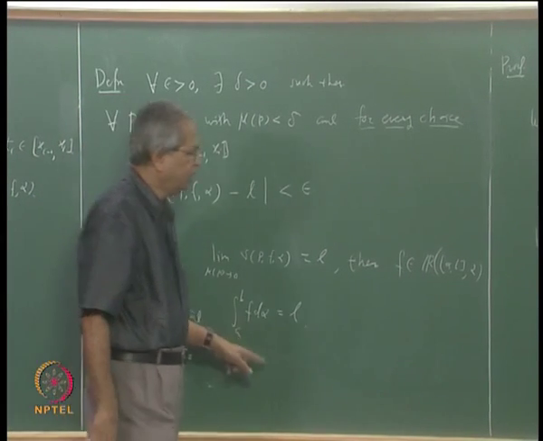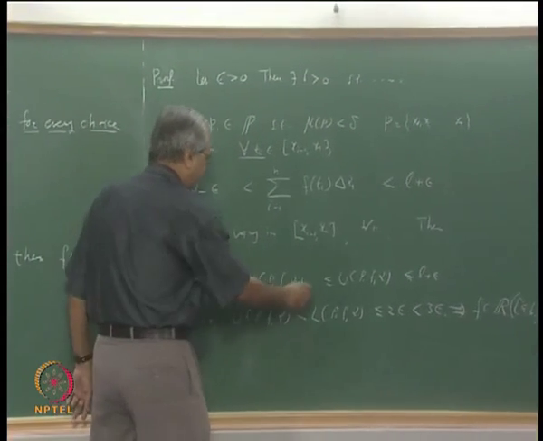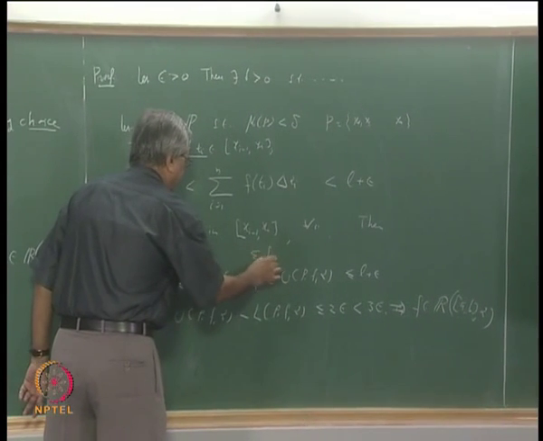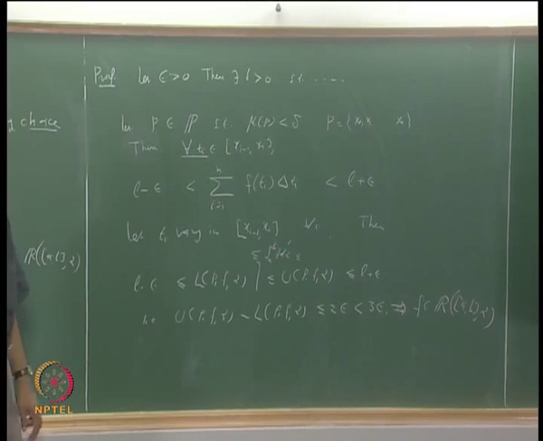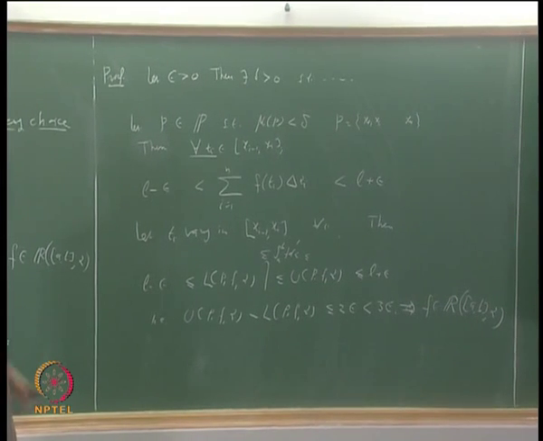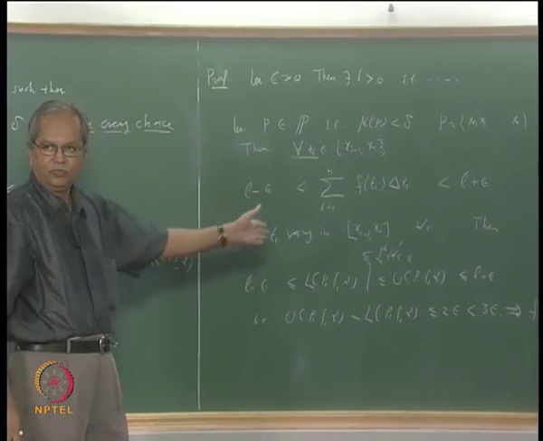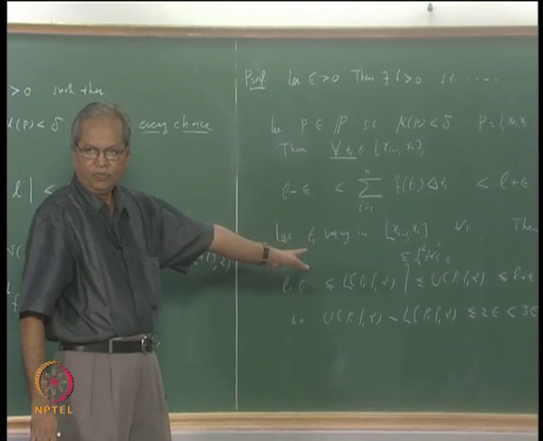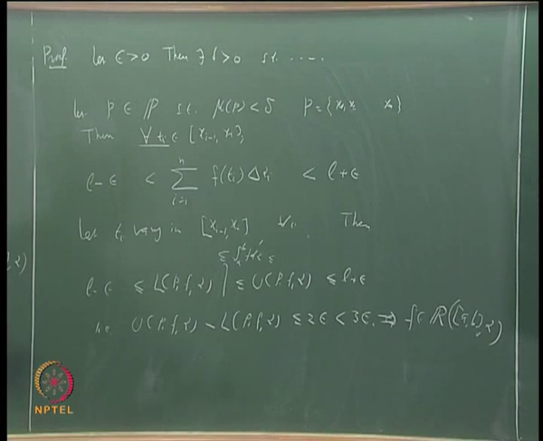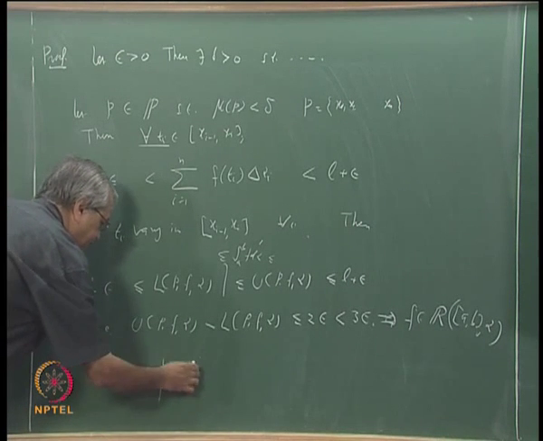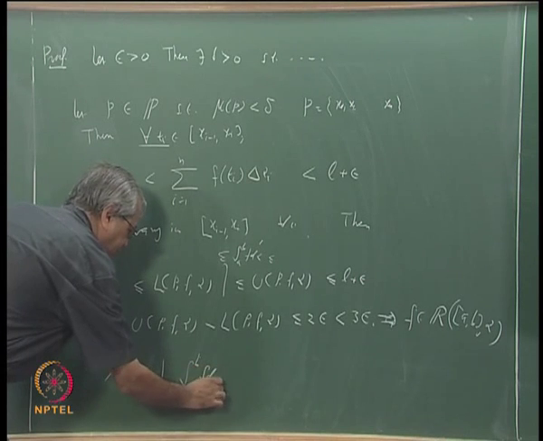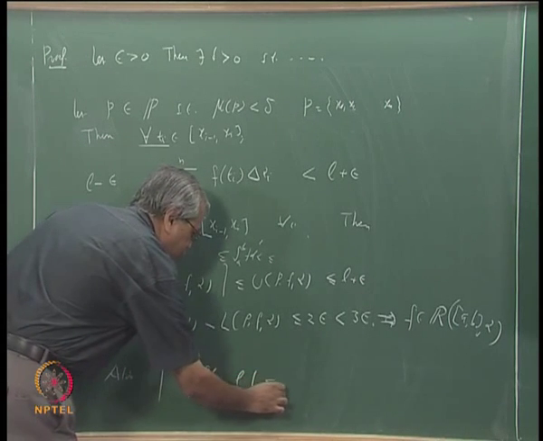So this number is somewhere here, and the integral from a to b of f d alpha is bigger than or equal to L minus epsilon and less than or equal to L plus epsilon. So what can we say about the difference between that number and L? The difference must be less than or equal to 2 epsilon. So we can say that the absolute value of the integral from a to b of f d alpha minus L is less than or equal to 2 epsilon.